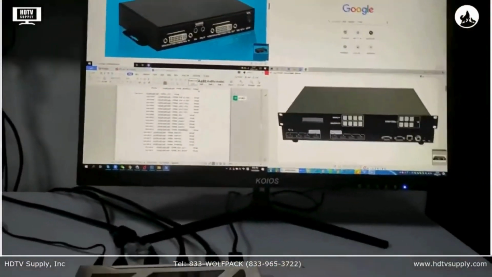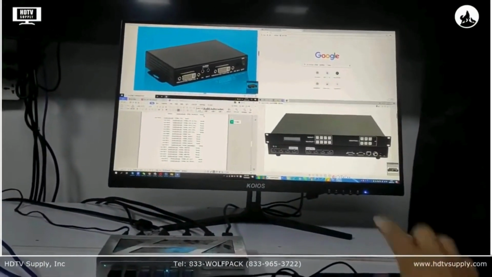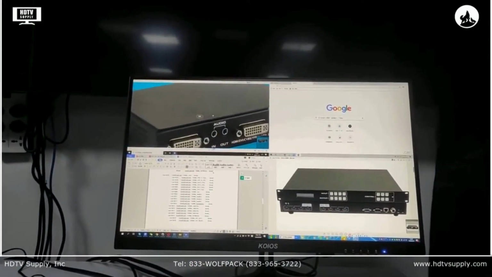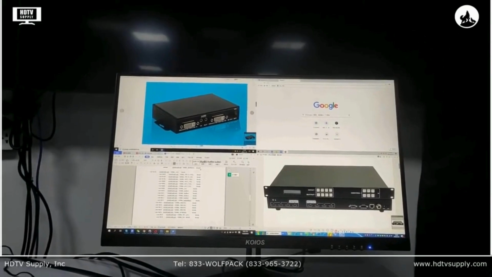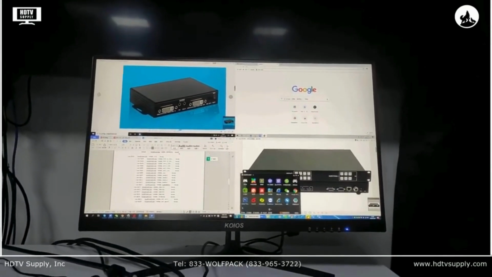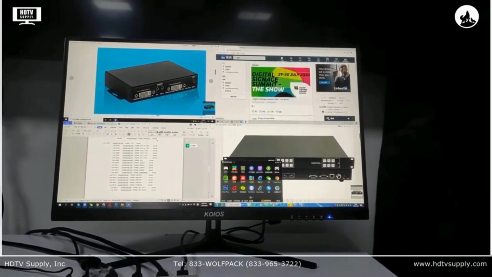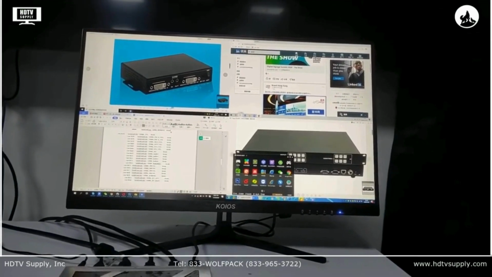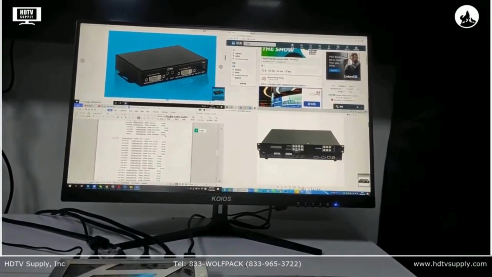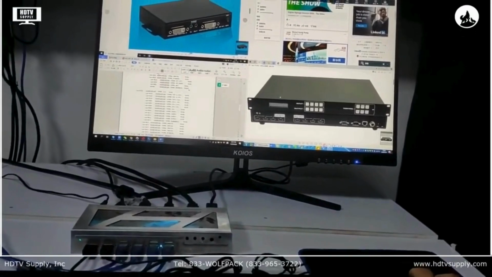Right now we can just use the mouse to manage them. We're going to control the first one. Now we control it, and the second one. And the third one. Last one. So we just use 1 mouse and 1 keyboard to manage the 4 PCs.